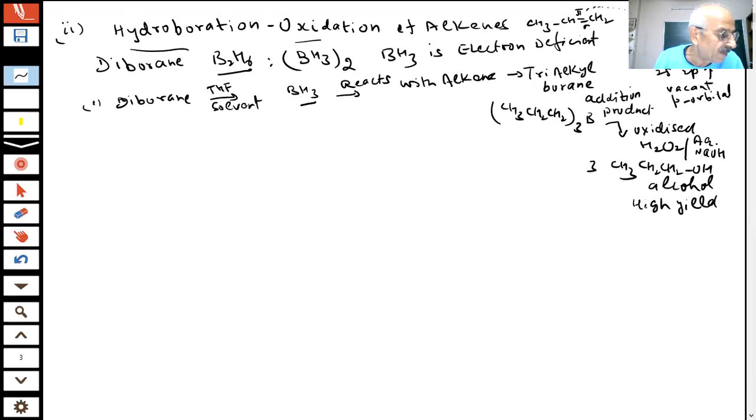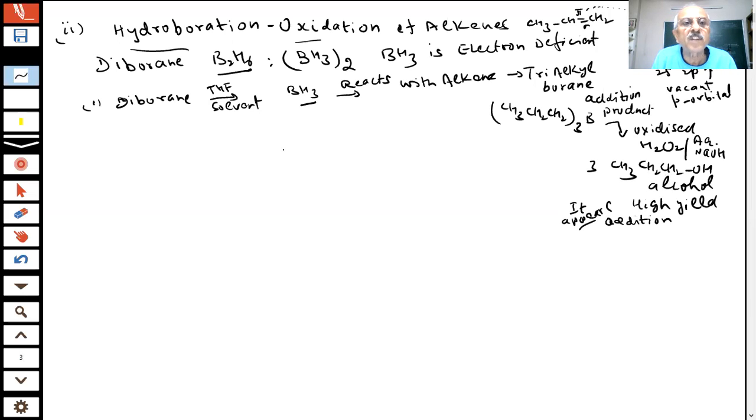And you can see the type of addition which is taking place. It appears from the product that the addition is Markovnikov's or opposite to Markovnikov's.